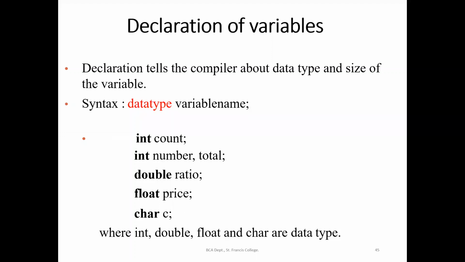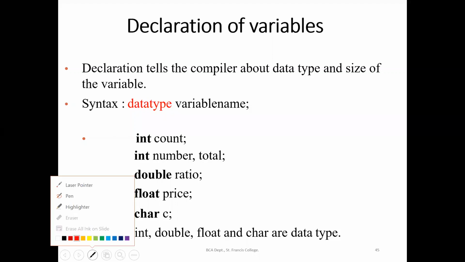There are newer programming languages like Python and some others where we need not declare the variables. So in C programming language, and even C++, Java and all, we have to first declare the variables mentioning the data type. In other programming languages like Python and all, we will be directly assigning the value to the variable without declaring. So whatever value we are assigning will determine the data type. Okay, so here initially we have to declare the variable.